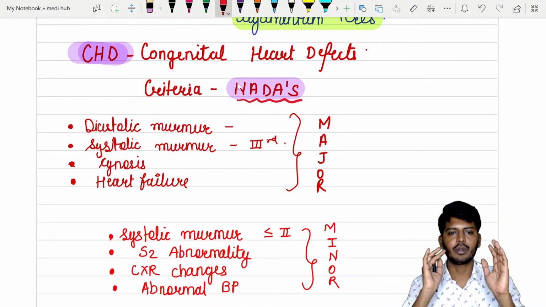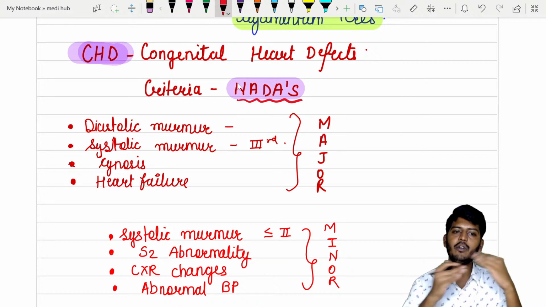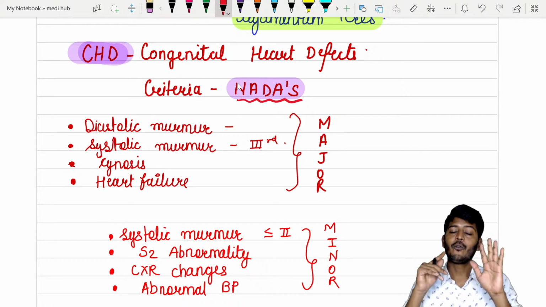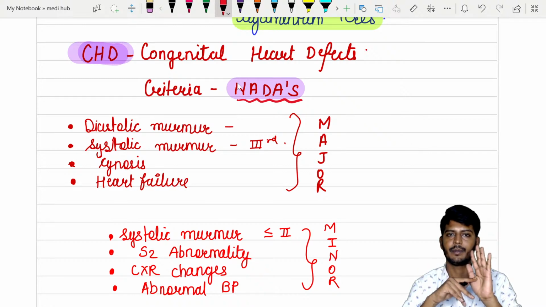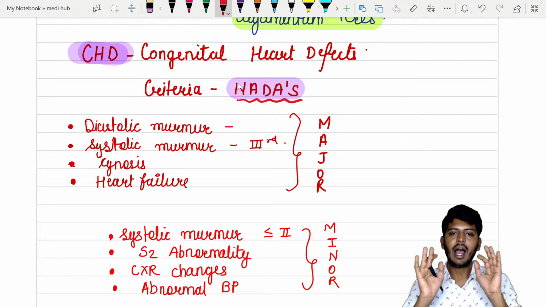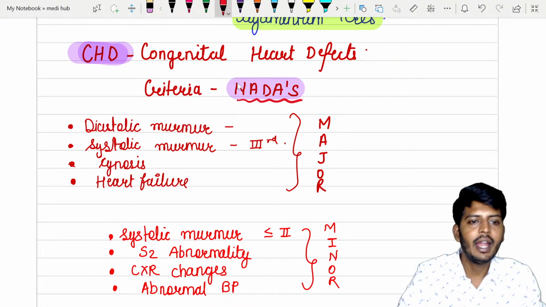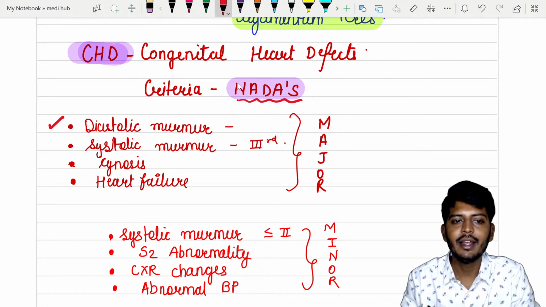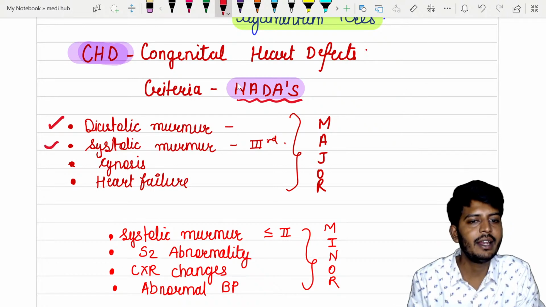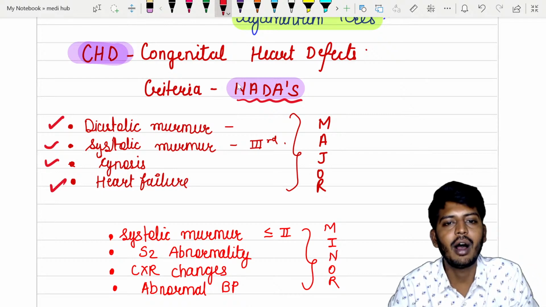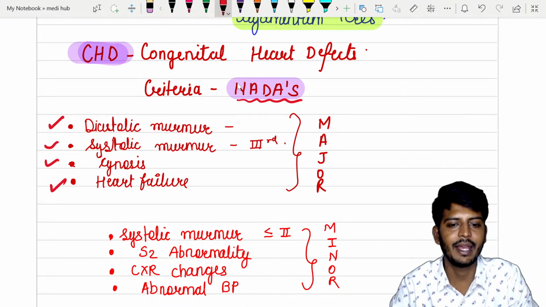Murmurs have different grades: grade 1, 2, 3, 4, 5, five grades of murmurs. According to the NADA criteria, whenever you say congenital heart defect, please listen to me. A diastolic murmur of any grade, a systolic murmur of more than grade 3, or a baby with cyanosis or heart failure is suggestive of congenital heart defect. These are the major criteria.